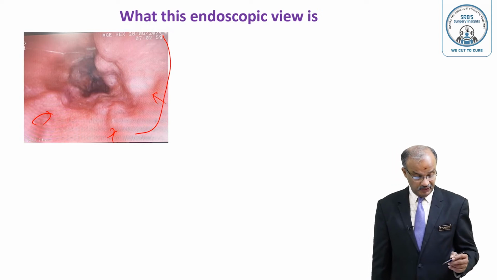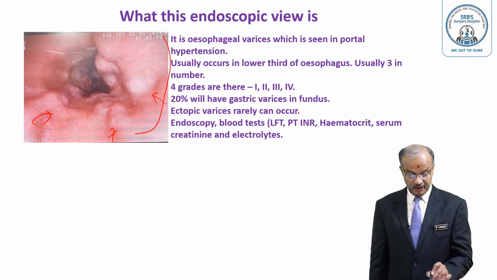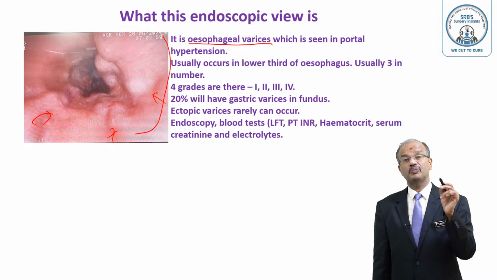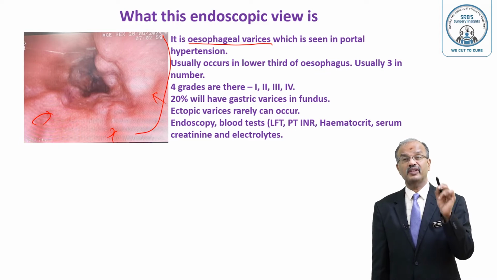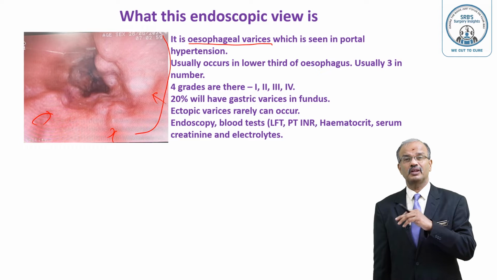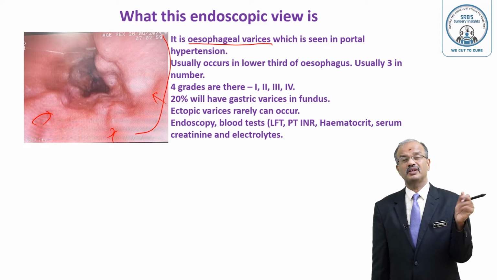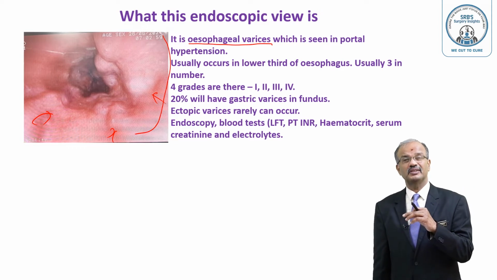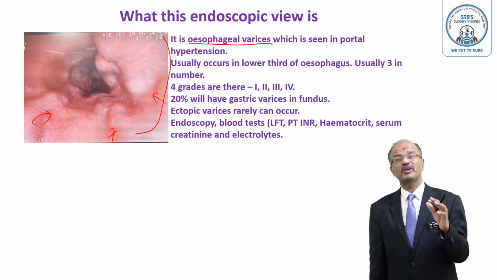So what is this? Oesophageal varices. One of the presentations of portal hypertension is esophageal varices. Other things are ascites and splenomegaly. Of course, there are three basic components: portal hypertension with esophageal varices, ascites, and splenomegaly, and other features are there. Features of encephalopathy and nutritional deficiency, then recurrent infection, spontaneous bacterial peritonitis, then hepatorenal syndrome, then jaundice. Hepatic jaundice they will develop because of the non-functioning liver.